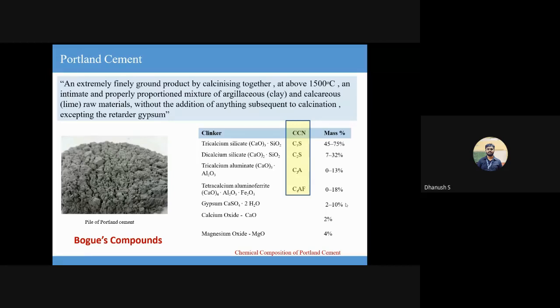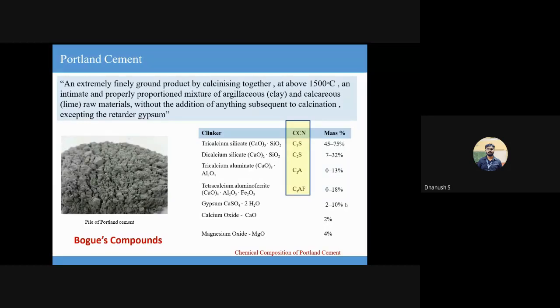So next time, if I ask you what C3A is, okay, it's not tricarbon. What is A? I don't know what A is. So it's tricalcium aluminate. Okay, so you don't look at the letters individually as a chemical element. This is just a shortened form of all those terms on the right. And the last column is basically the approximate percentages of each of these Bogue's compounds in cement.